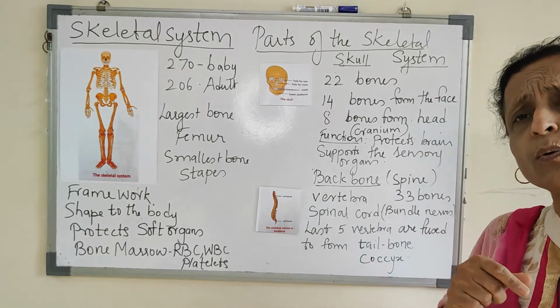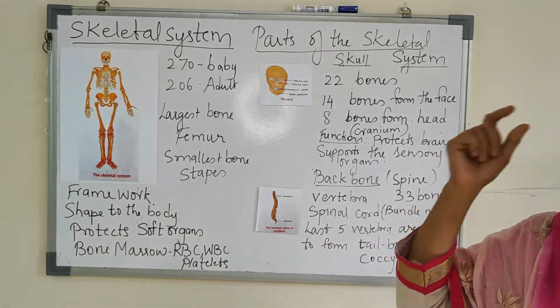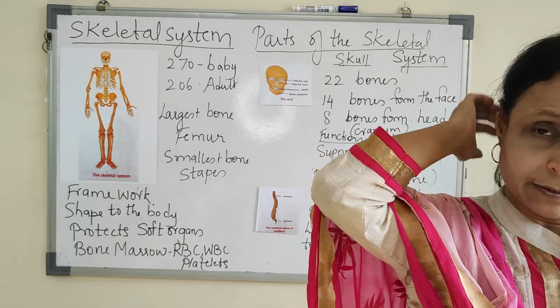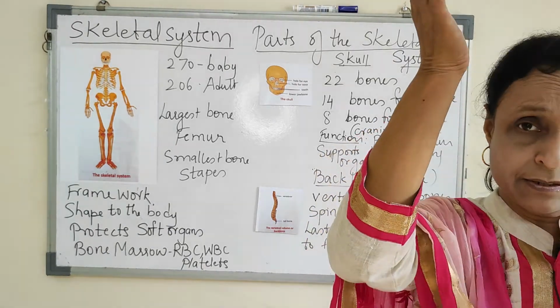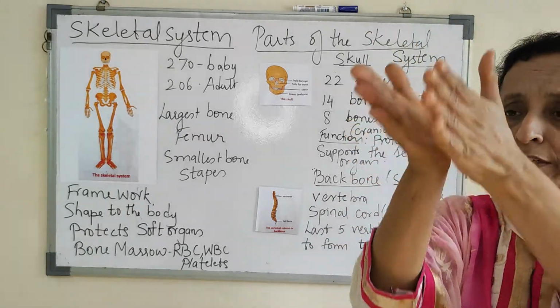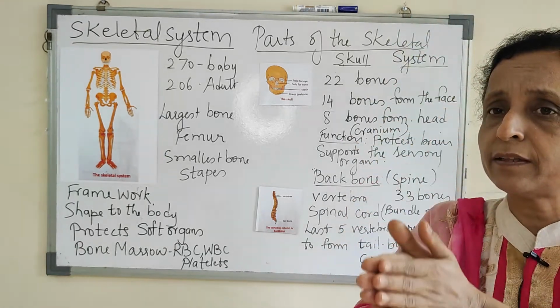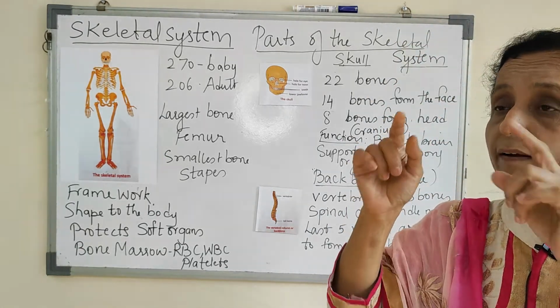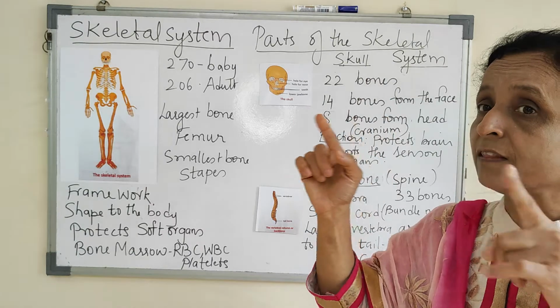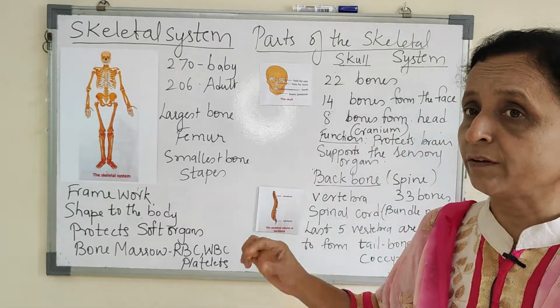Again, this is hollow. What is there in the hollow? Spinal cord. The spinal cord is a part of the brain. You can see that as the brain continues from the upper to the lower region, it passes through the vertebral column. It is protected in the vertebral column, and nerves are given out to each region through the space between the vertebrae.